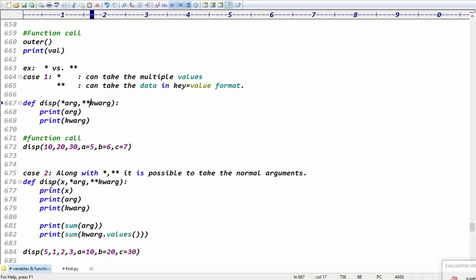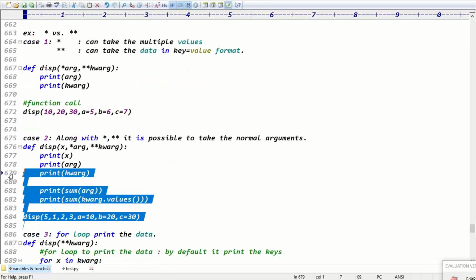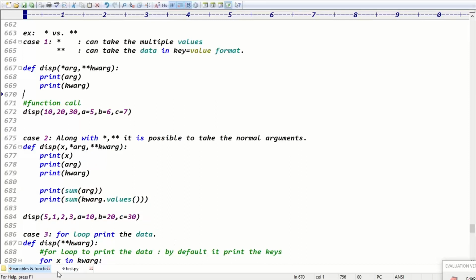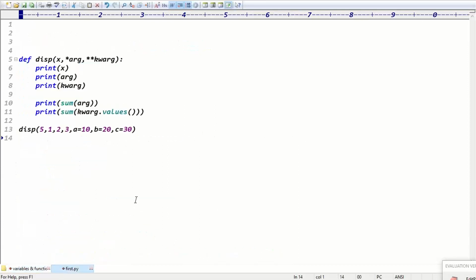Along with star and double star, we can pass the normal arguments also. Even you can pass the normal arguments. Yes or no, guys? X, I'm passing the data. X means a normal argument, right? Guys, which value is taken as X then? I think 5 is taken as X.